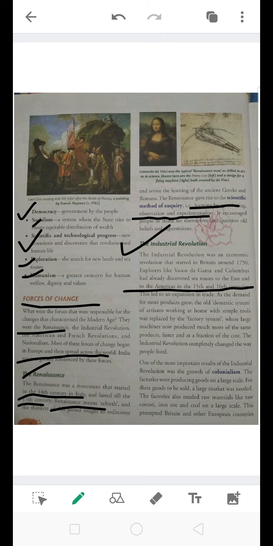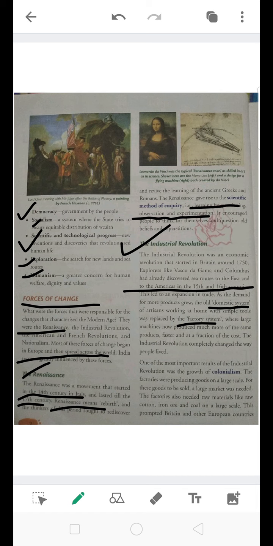As the demand for more products grew, the old domestic system of artisans working at home with simple tools was replaced by the factory system. Now what is the factory system? Earlier, people were producing goods at their homes using just simple tools.